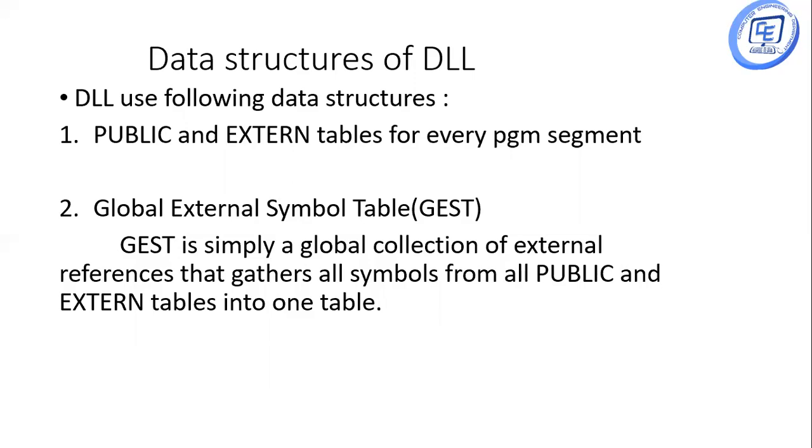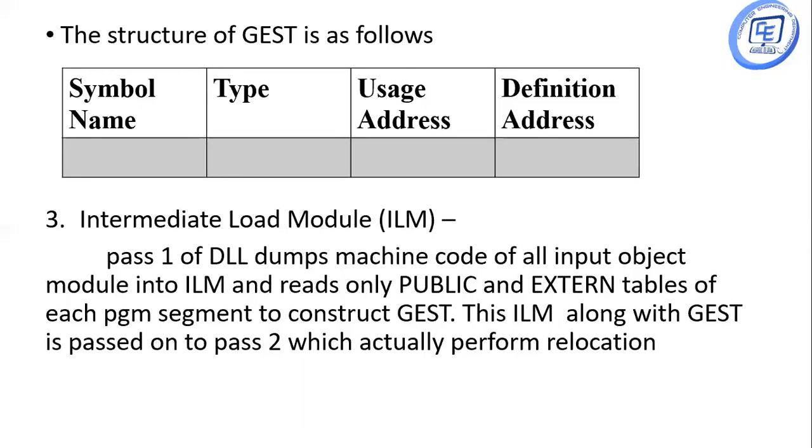So simply, GEST is nothing but a collection of all the public as well as external symbols into one complete table. The structure of GEST contains symbol name, type of that symbol, usage address, and the definition address for that symbol.